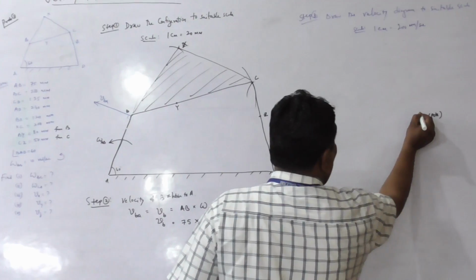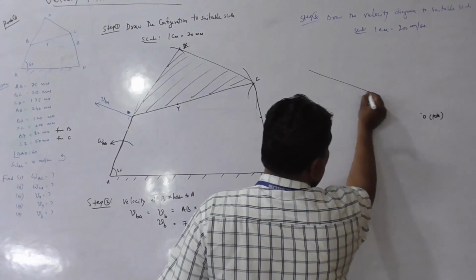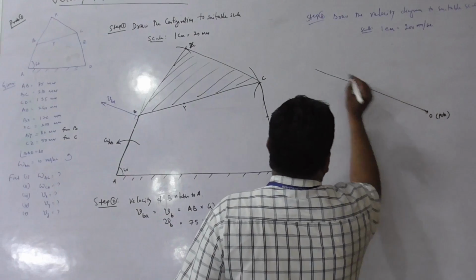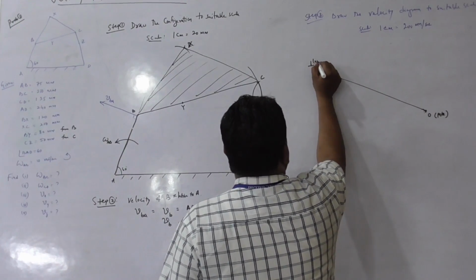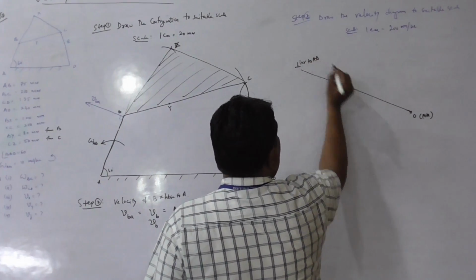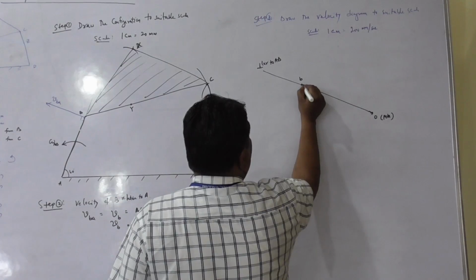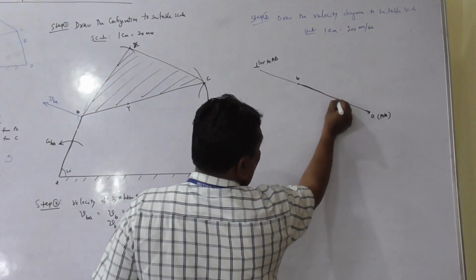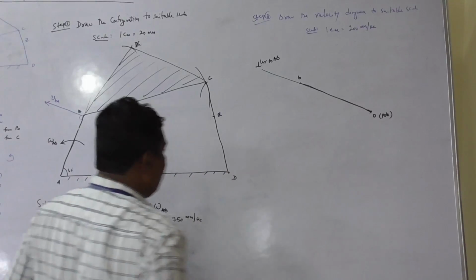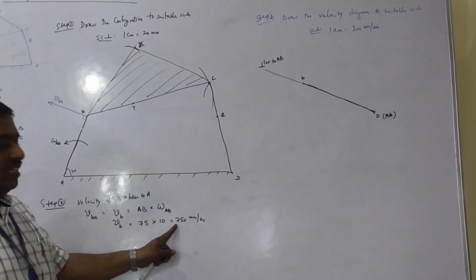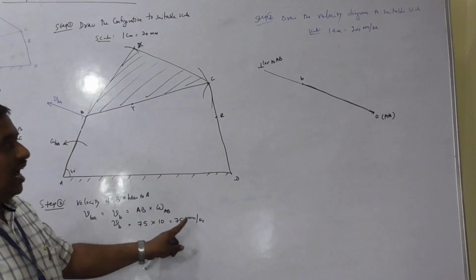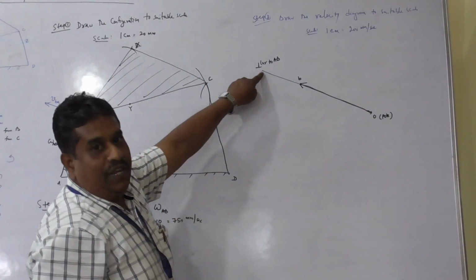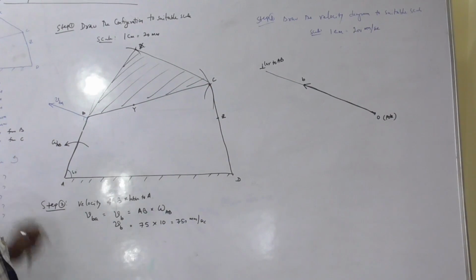Through the pole, draw a line perpendicular to link AB representing the VB vector, perpendicular to AB, and fix the point B. In this velocity diagram, vector OB represents the magnitude of velocity of B, 750 mm per second, and the direction perpendicular to AB in the direction of motion of the link.